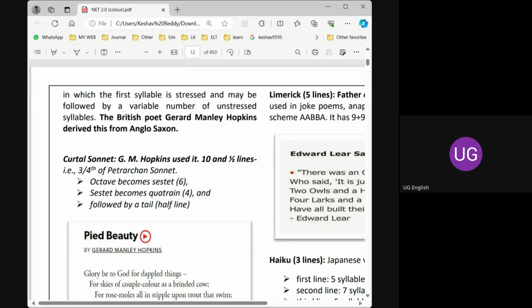When we make a comparison to the Petrarchan sonnet, this Petrarchan sonnet has 14 lines. That means 8 plus 6. But here we have 6 plus 4, and one small tail, a half line, is added at the end. That's why this is called a 10 and a half line poem. 6 plus 4 plus half is the Curtal sonnet.